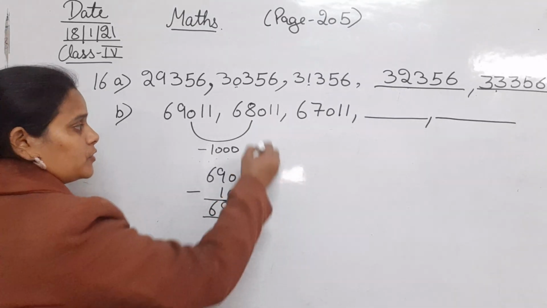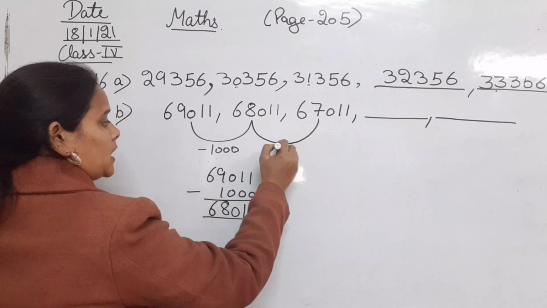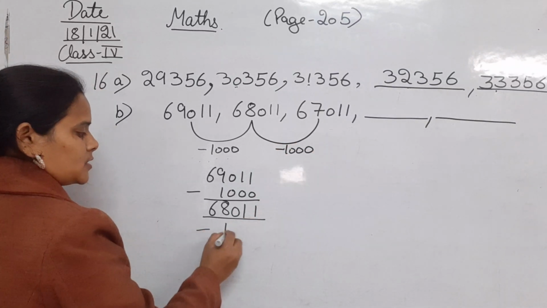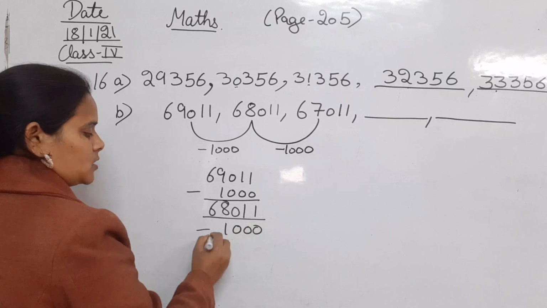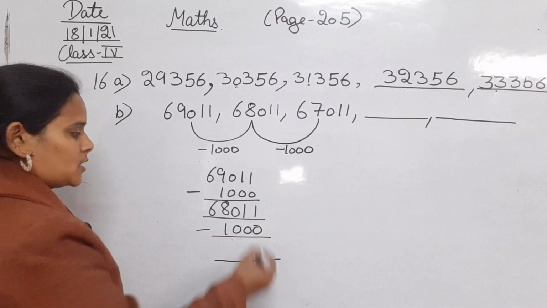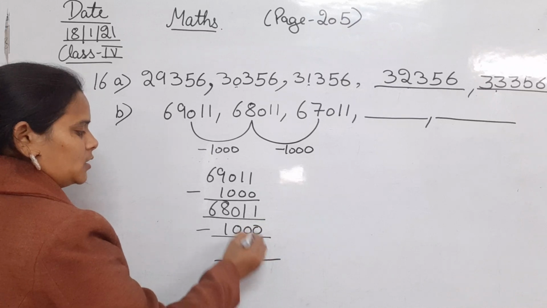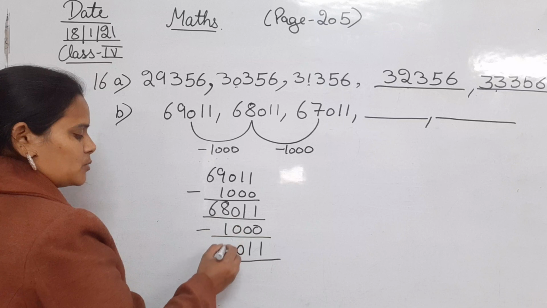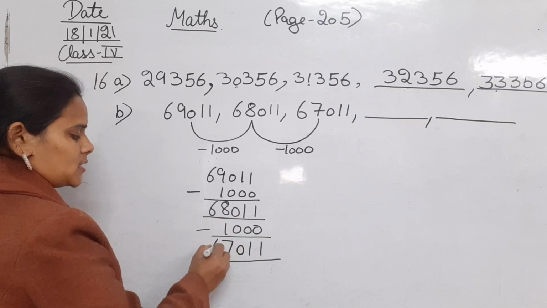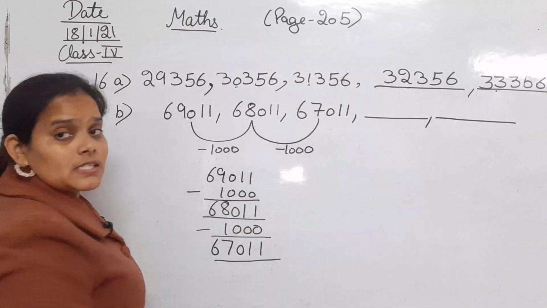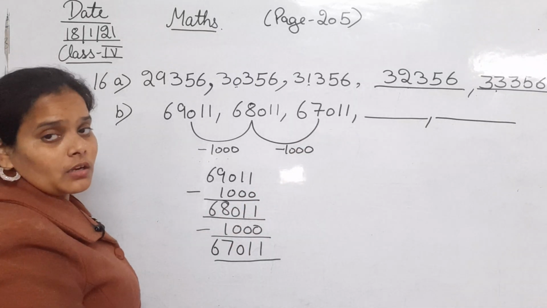Clear? Now from moving this to this, again subtract 1000. Okay, so let's subtract 1000. 1 minus 0 is 1, 1 minus 0 is 1, 0 minus 0 is 0, 7 minus 1 is 6, and that is 6. So कितना आया? 67,011.